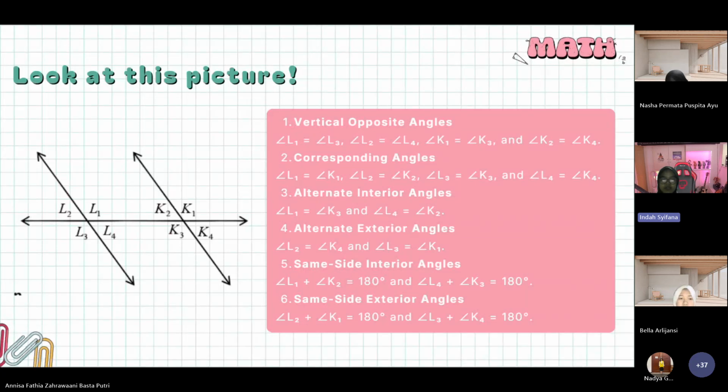And next, same side interior angles. Angle L1 plus angle C2 equals 180 degrees, and angle L4 plus angle C3 equals 180 degrees. And the last, same side exterior angles. Angle L2 plus angle C1 equals 180 degrees, and angle L3 plus angle C4 equals 180 degrees.